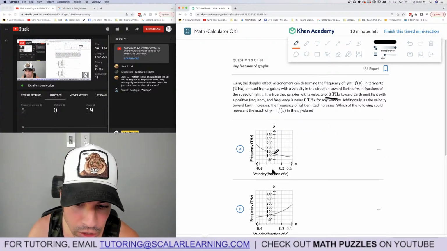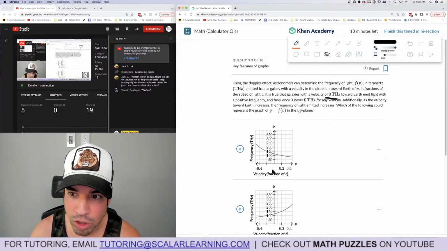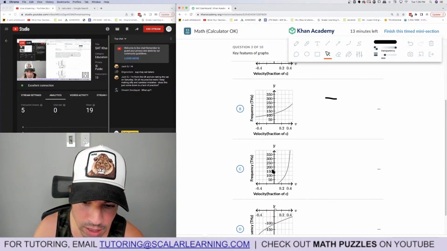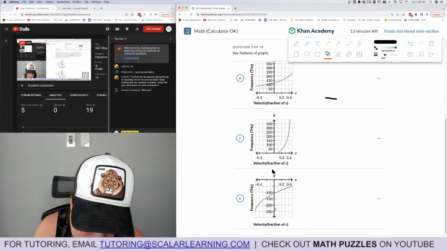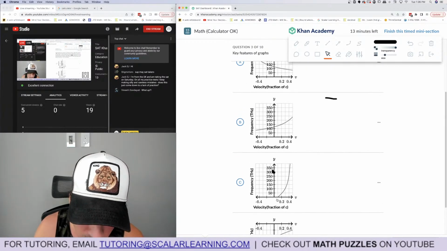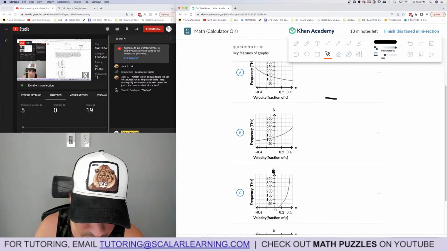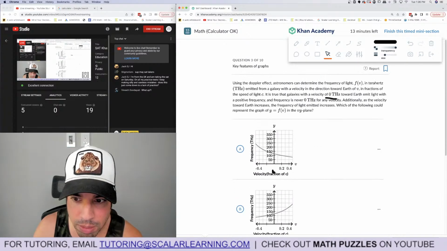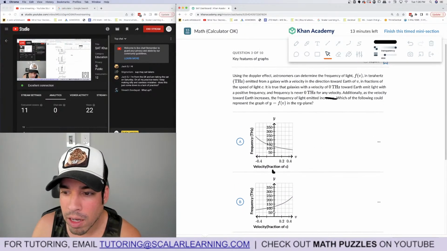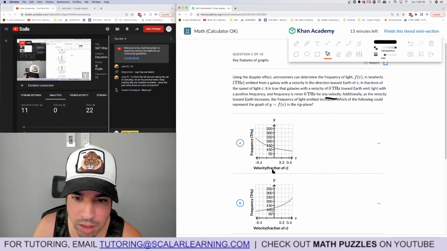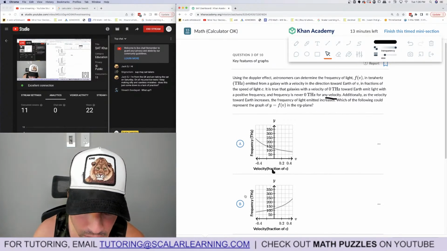So at 0, it should be a positive frequency, which I think all of these graphs are, right? No, this is a negative. So D is out, right? Because you see it's negative frequency at 0. This one's probably positive. No, this one would be negative at 0 too. It doesn't show it, but it's theoretically going down. So it's either A or B. And additionally, as the velocity toward Earth increases, the frequency increases. So it should be a positive slope, so it should be B.